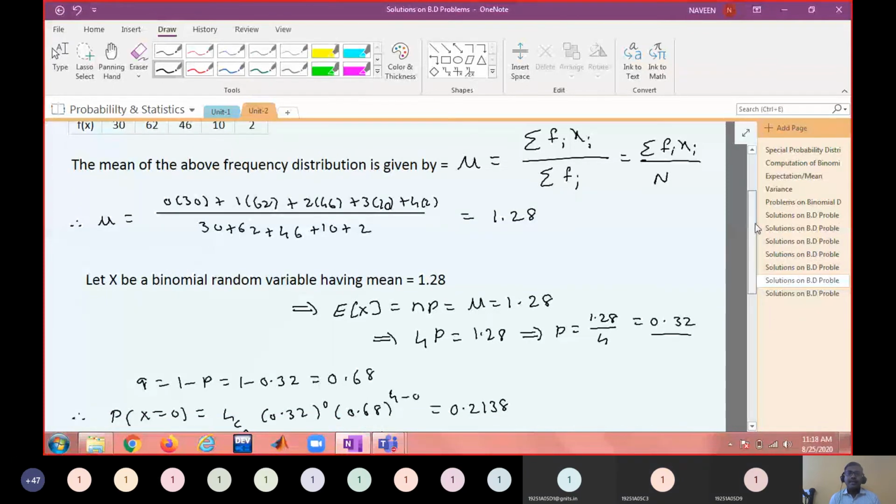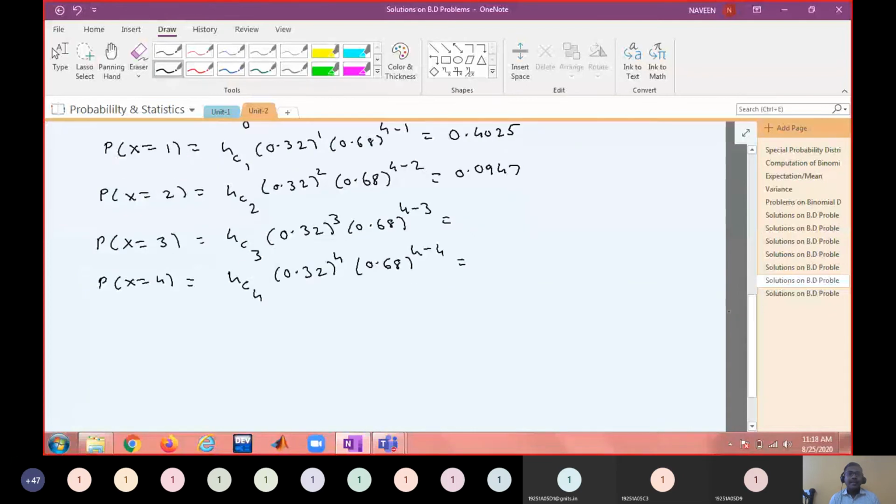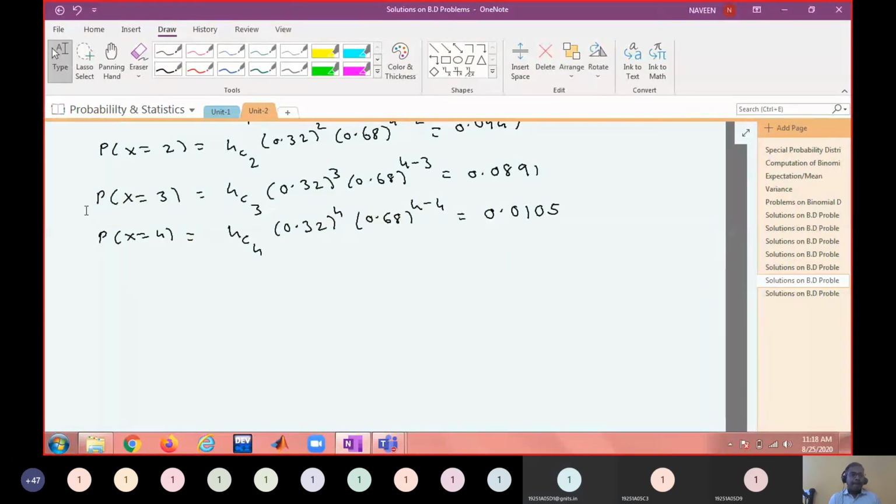You call this capital N. N is the total frequency. What is the next value? 0.0891. Next one is 0.0104, 0.0105. Okay. Now you prepare the expected distribution table.